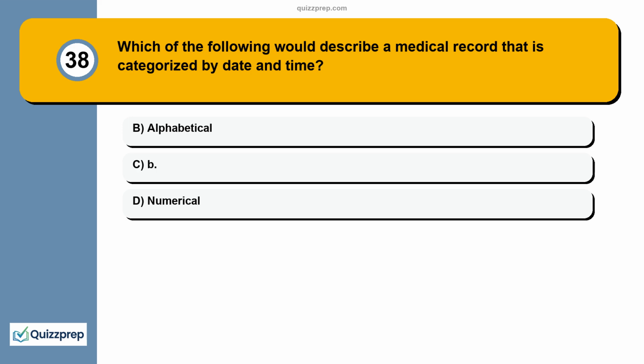Which of the following would describe a medical record that is categorized by date and time? A. Alphabetical. B. Numerical.